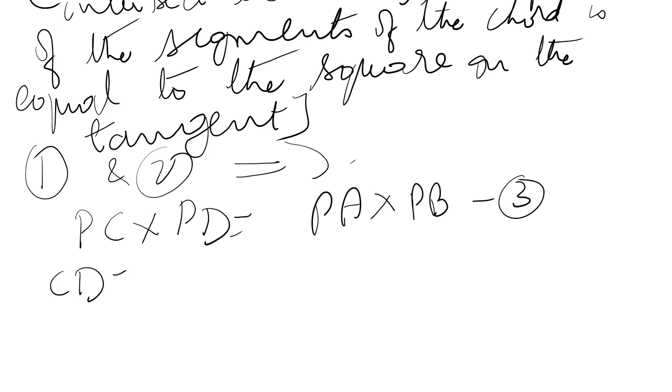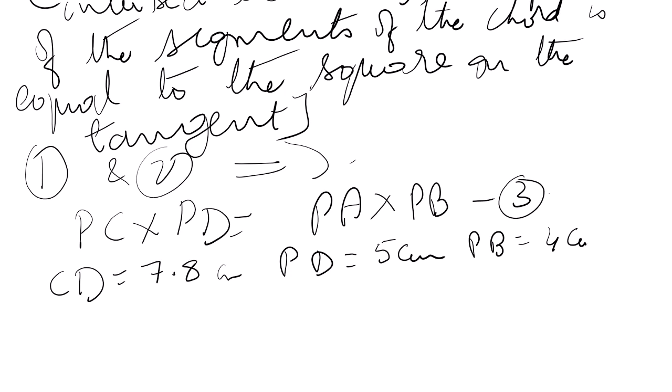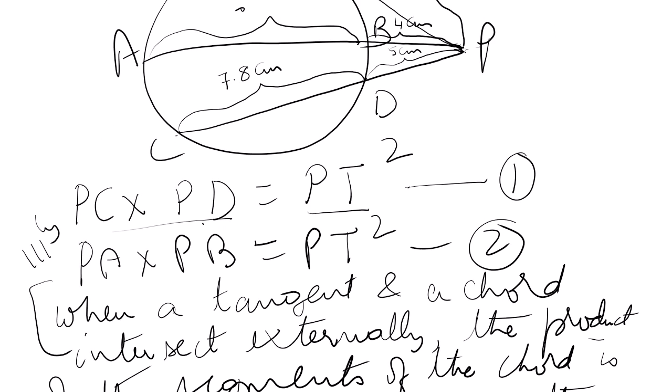What is given? CD 7.8 centimeter. You need not write, I am writing so that I can cross check. And PB is 4 centimeter. So here you see in the diagram, PA is PB plus AB. Agreed?